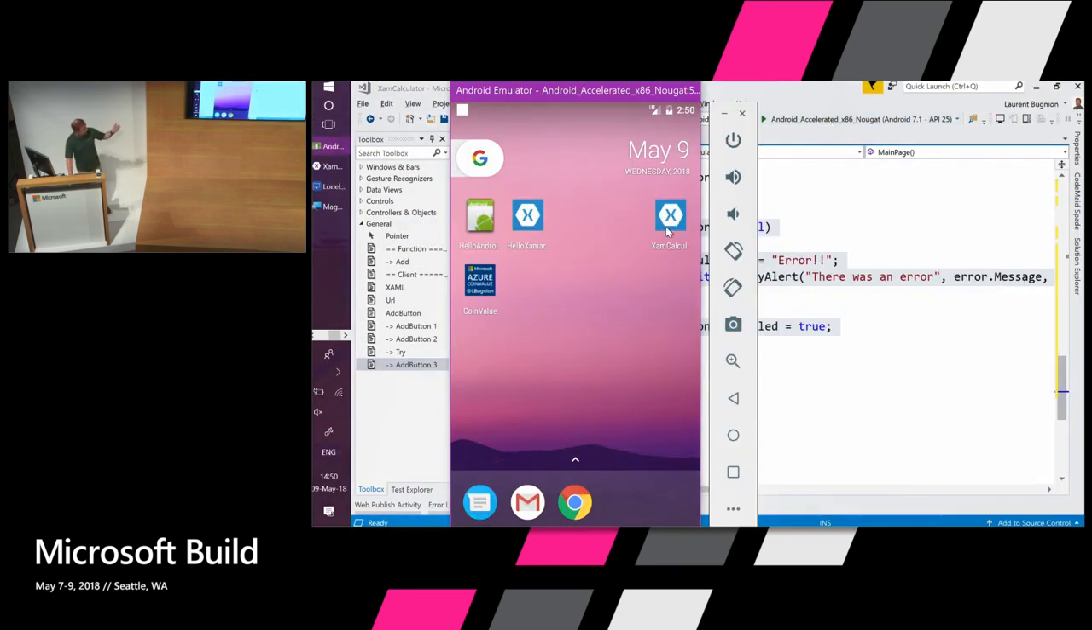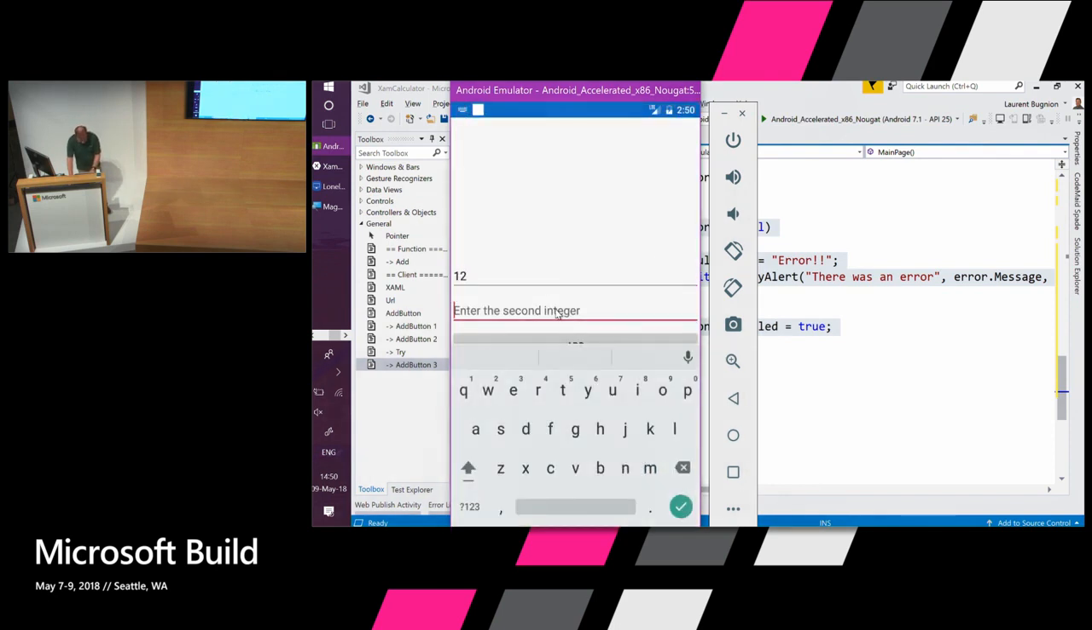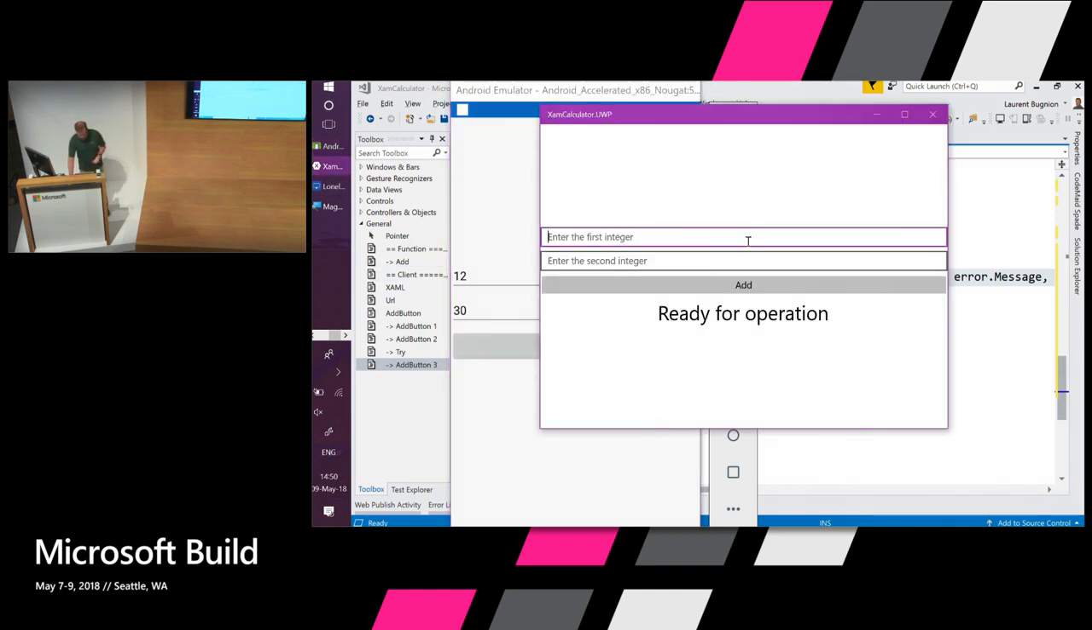So if I go here, this is my Android emulator. I'm going to click here. This is the application. And now I can enter 12 and 30, click on Add. And after a short wait, we should see that the result is 42 like expected. Here we go. And of course, I have the same application on Windows. So I can click 12 and 30. And I even have the application on iOS.